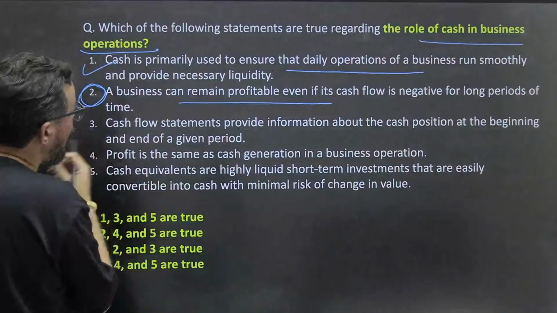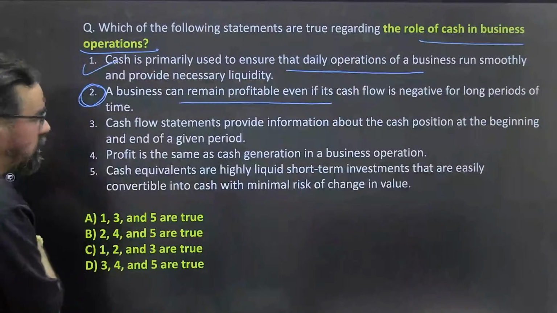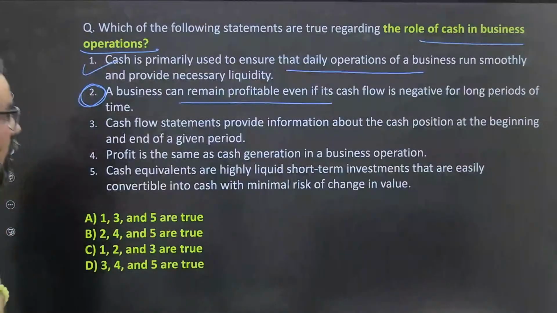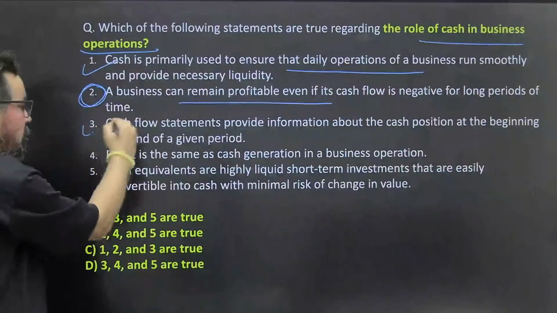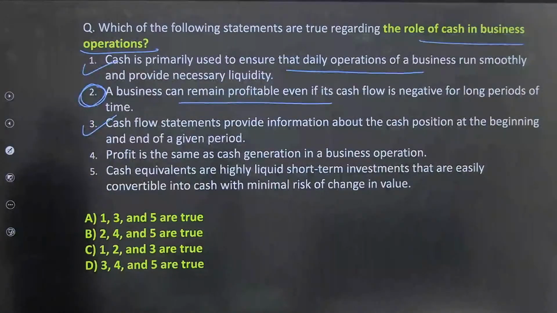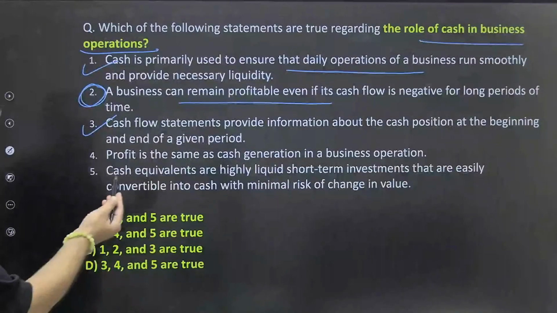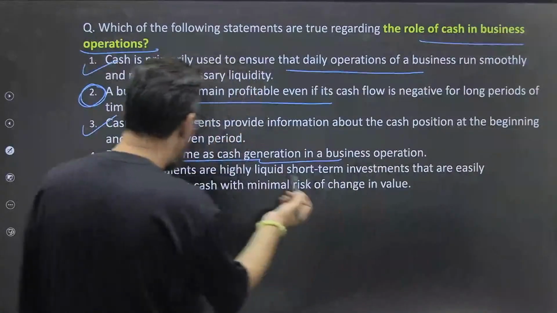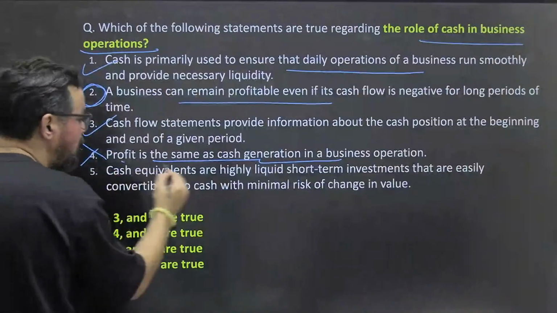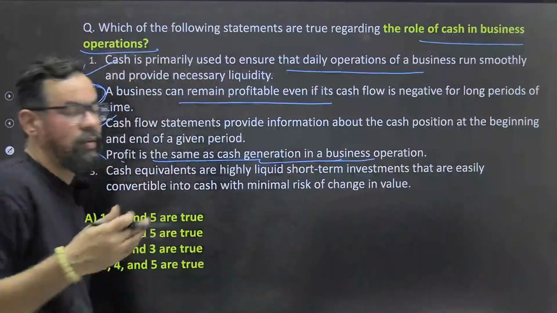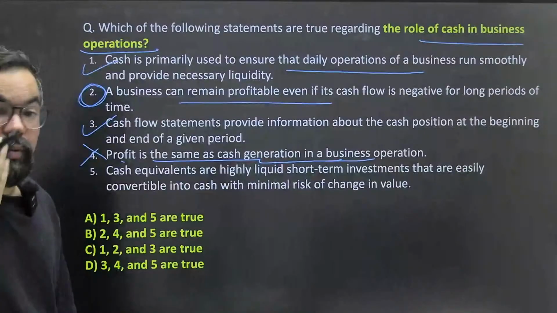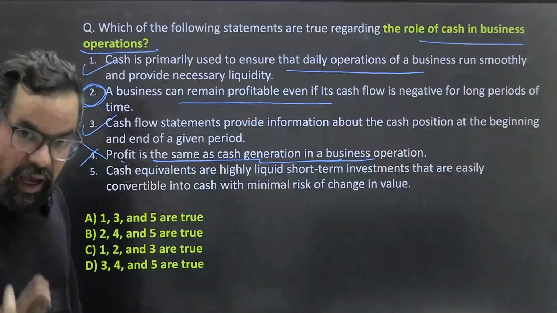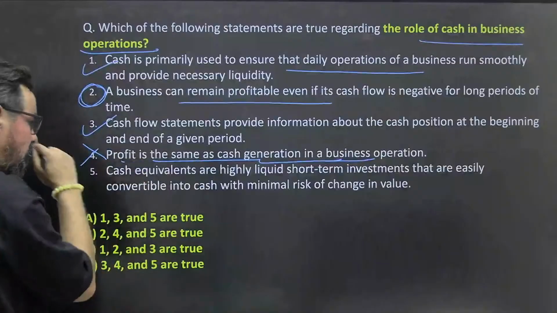Cash flow statement provides information about the cash position at the beginning and at the end of the period. So the motive of preparing cash flow statement is this itself. ठीक है. Profit is the same as cash generated in business. No, it is not the same thing, because from business operation, after that we have to minus indirect expenses, we have to pay taxes and all. So that is not the exact profit.